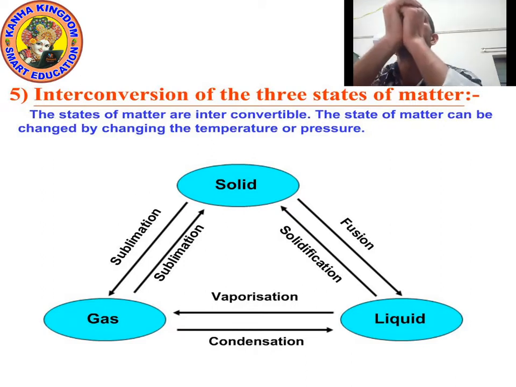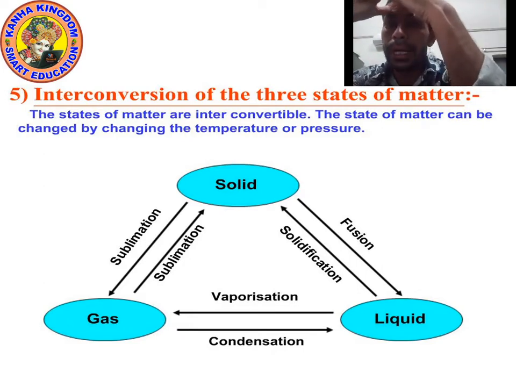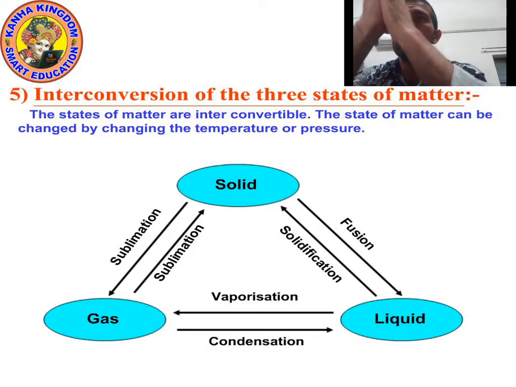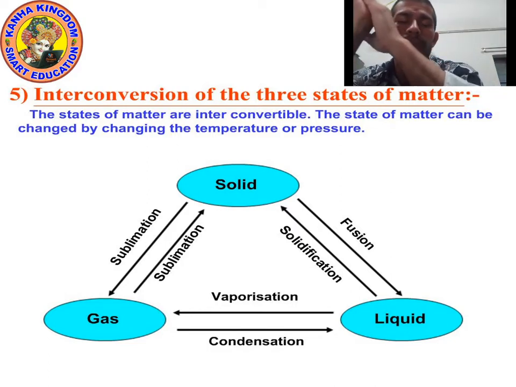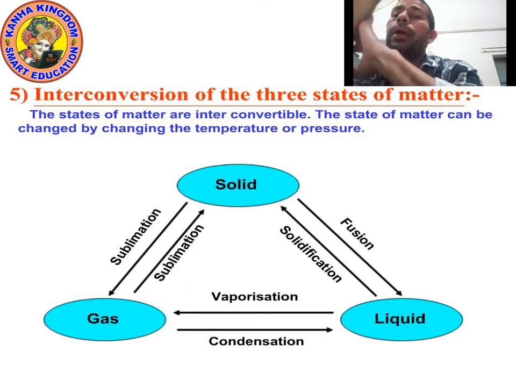Let's begin. So melting. What is melting? When a solid is heated, it changes into liquid form at a particular temperature. It is called melting. And what is latent heat of fusion? Means hidden heat of fusion, hidden heat of melting.